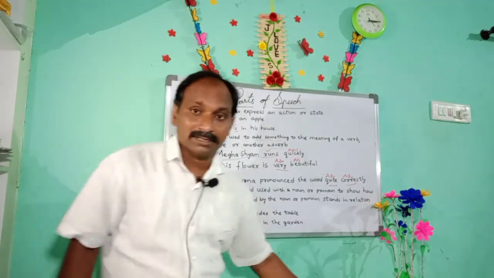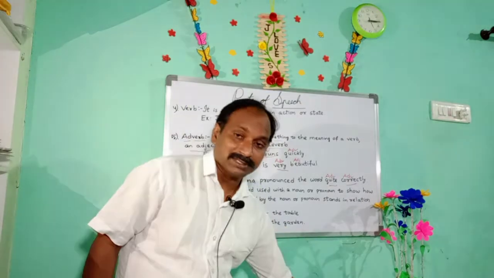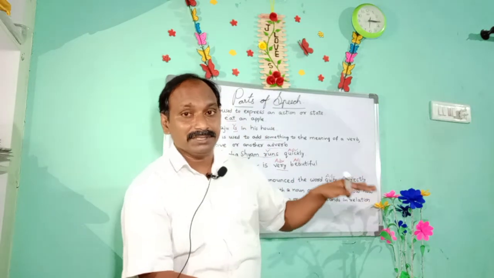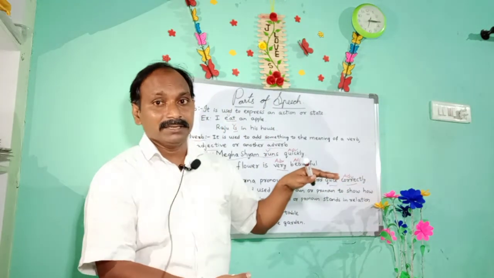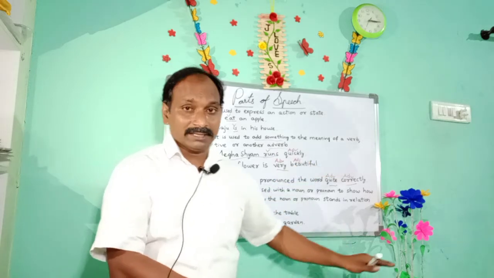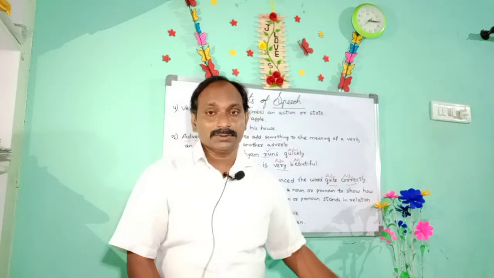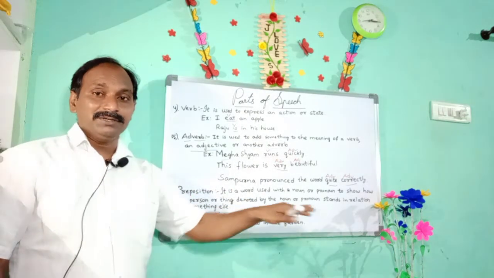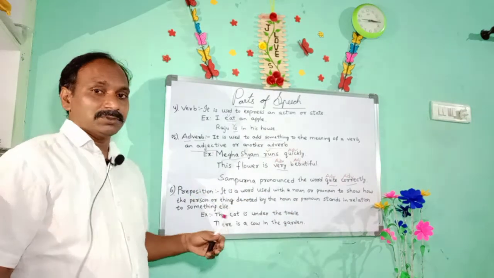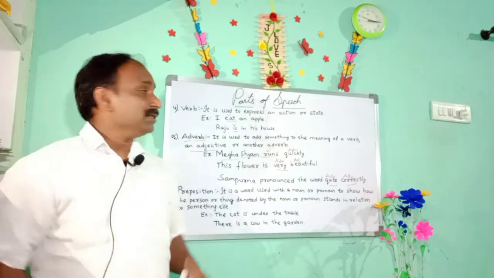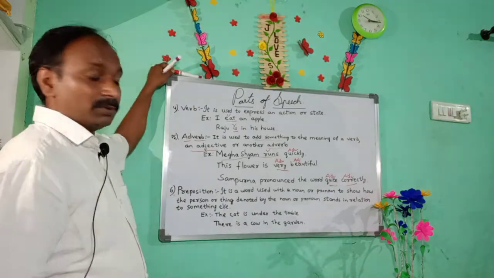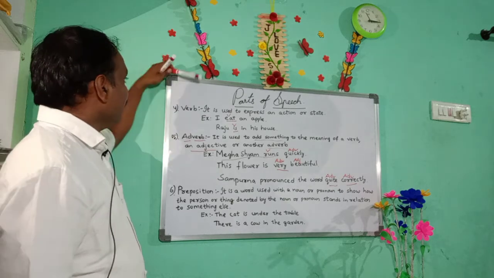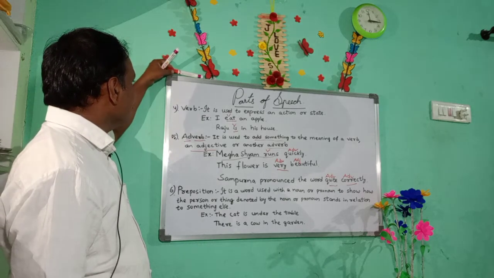For example, the cat is under the table. What is the relation between the table and the cat? The cat is under the table, so the word under shows the relation between two nouns. Now, the marker pen is on the board. What is the relation here?